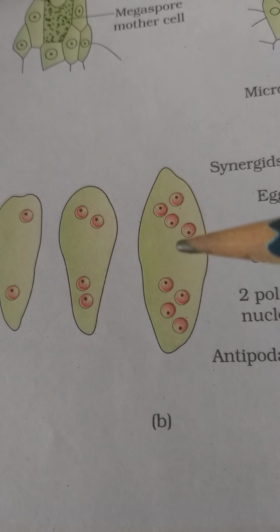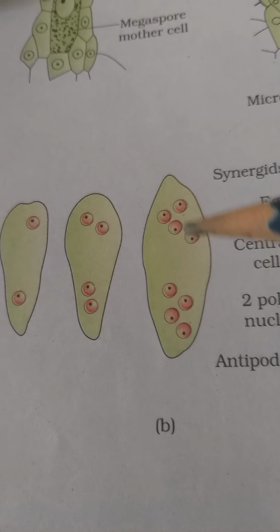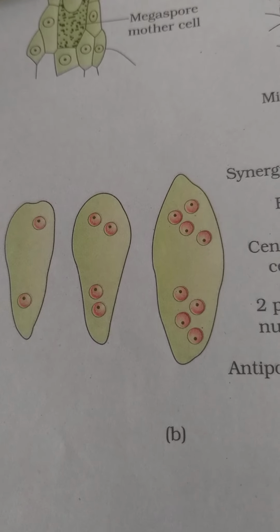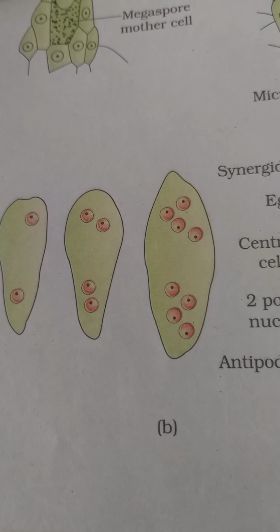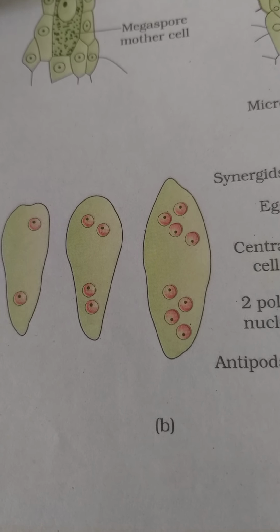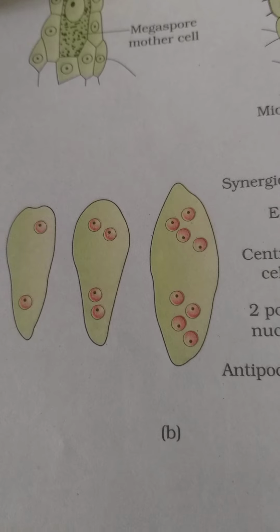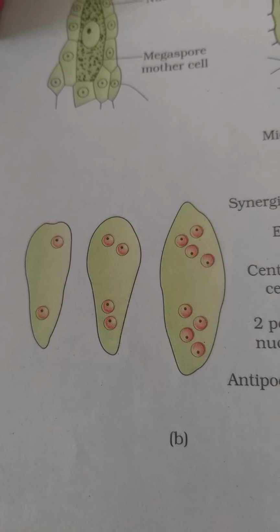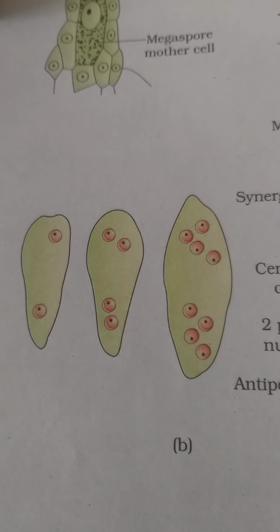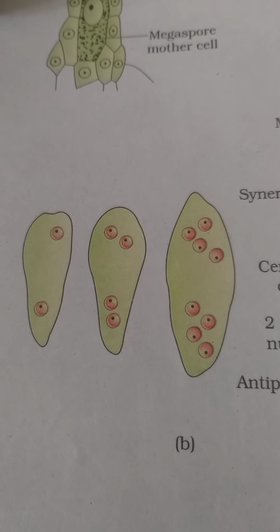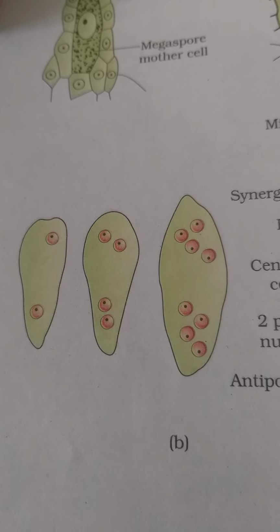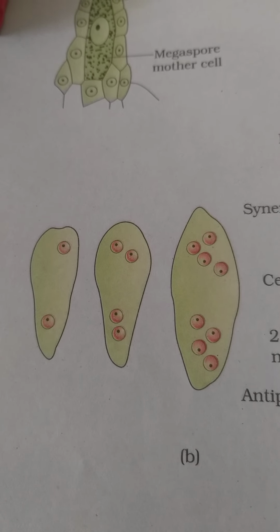So these are free nuclei, and the mitotic divisions are called free nuclear divisions. The nuclear divisions are not followed by cell wall formation. After the 8 nucleate embryo sac is formed,